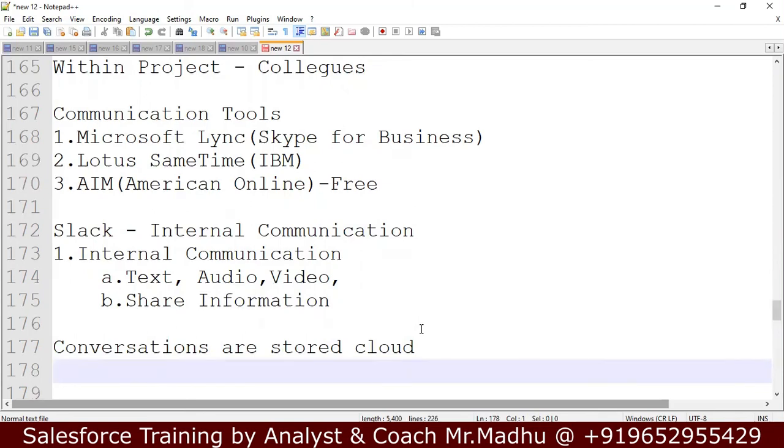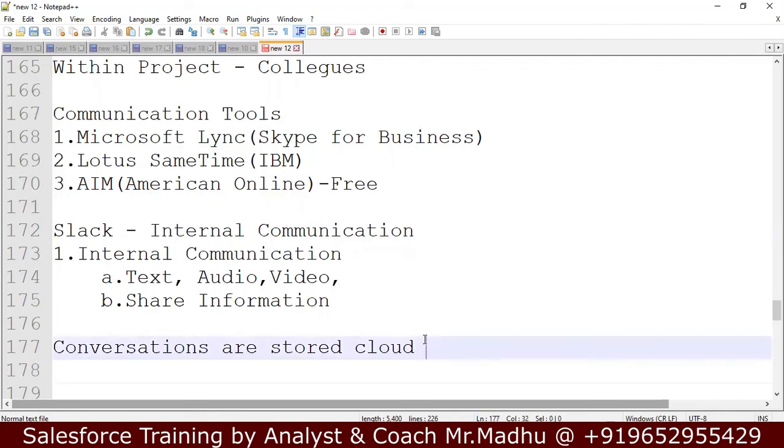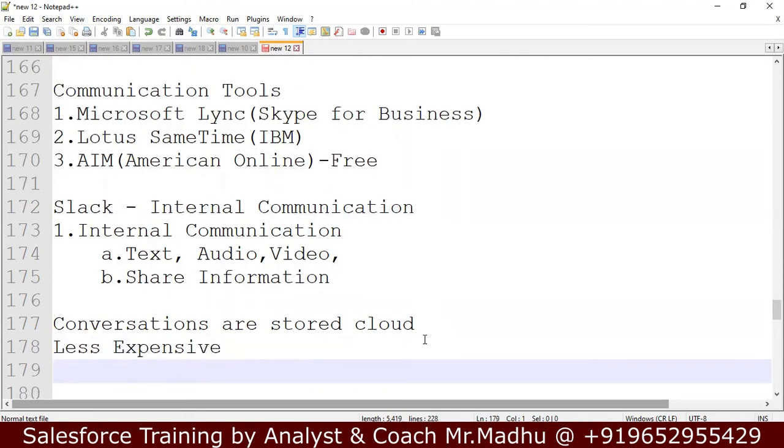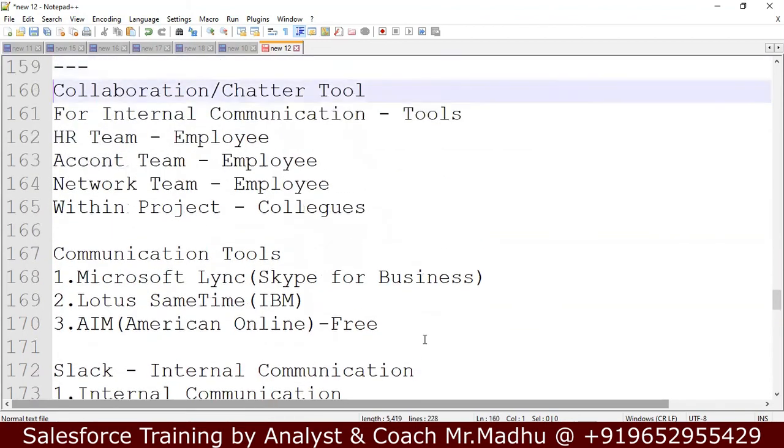You can log in with your credentials in another system and all data is available. And it is much less expensive compared to Lotus Notes or Microsoft Lync. It has similar features to other communication tools, but it is less expensive, and conversations are stored in the cloud. This is called a chatter and collaboration tool.